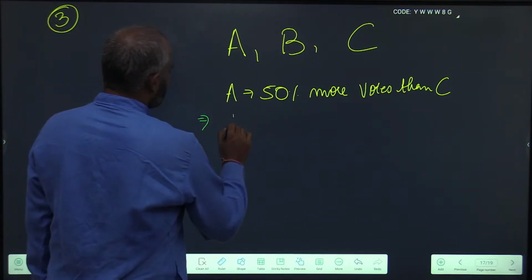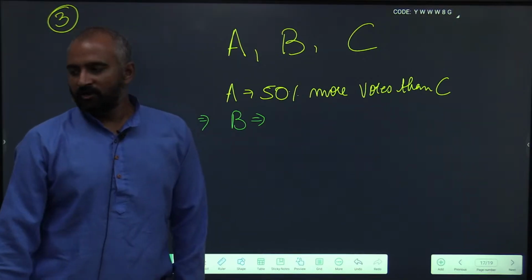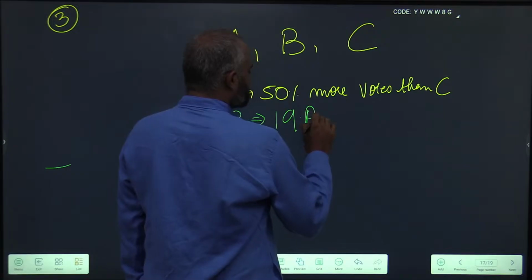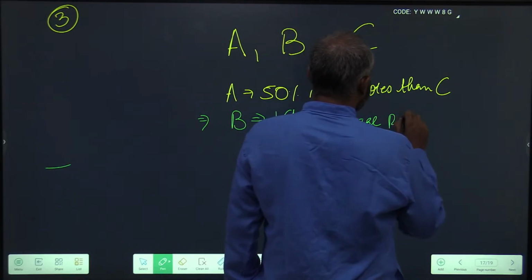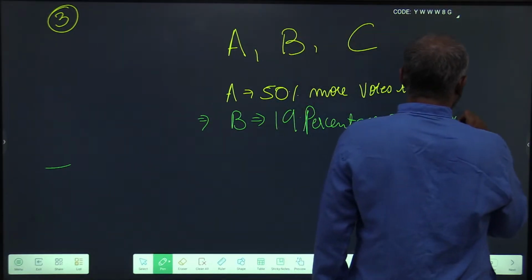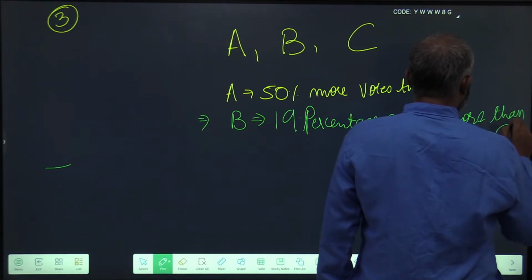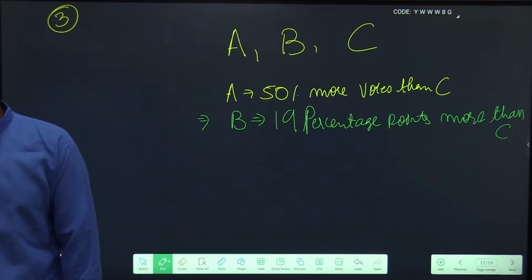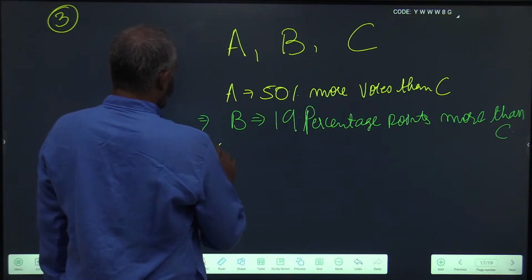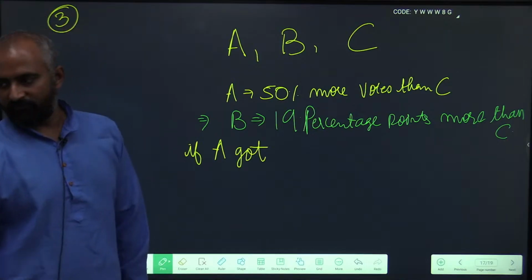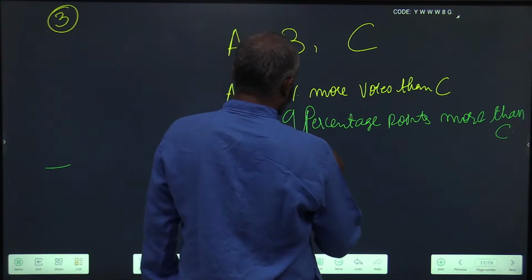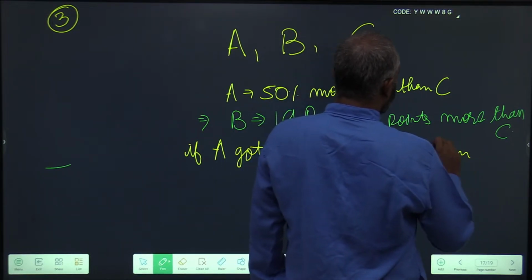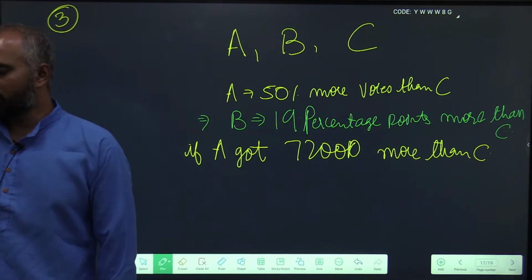Now I am introducing a new data set. B got 19 percentage points more than C. If A got 72,000 votes more than C,